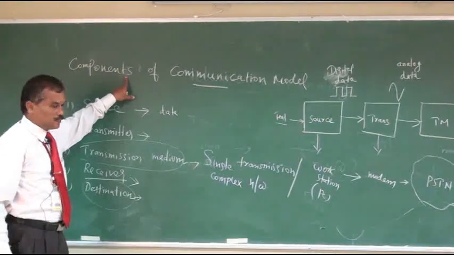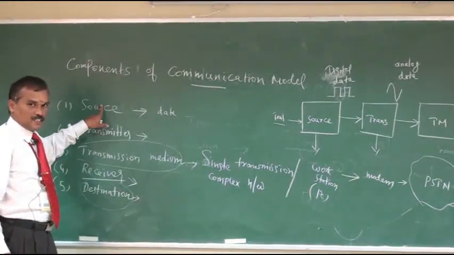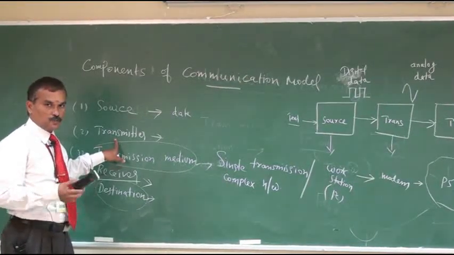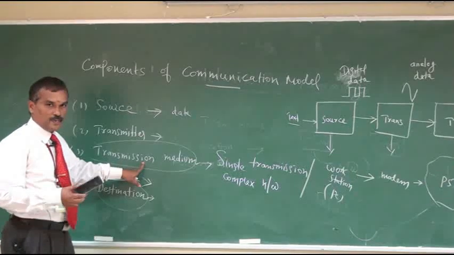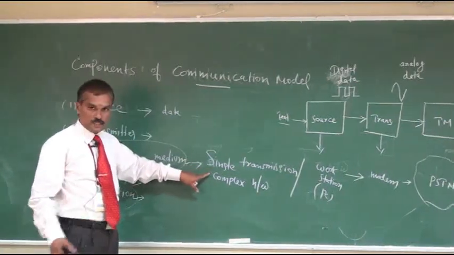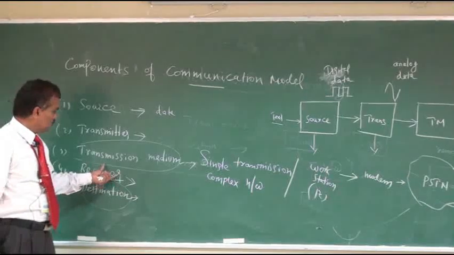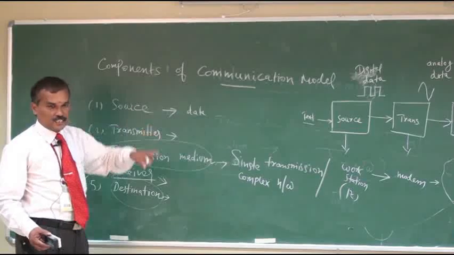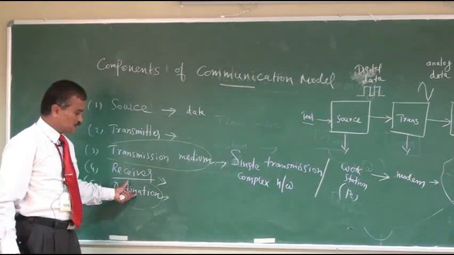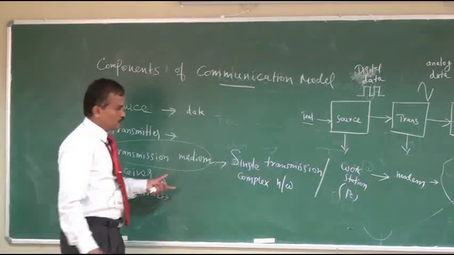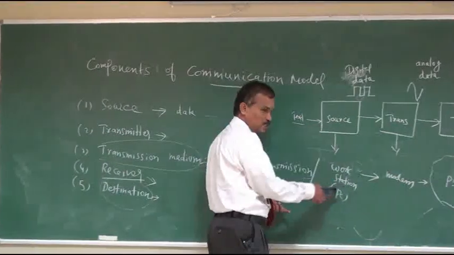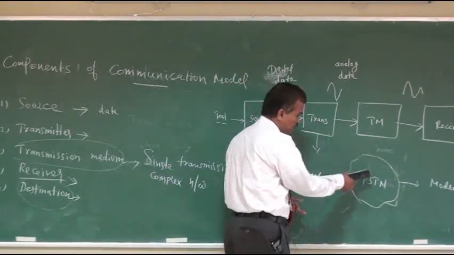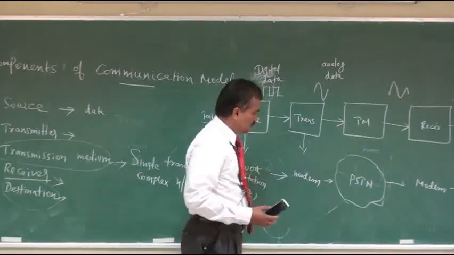So we have a source that generates the data, and the transmitter converts the data into a suitable format so that it transmits over the media. The media is a single transmission line or a complex network. Then the receiver receives the data from the transmission media and converts it into a suitable format so that the destination can understand. Then the destination receives the data from the receiver. So the best example: the source is a workstation, the transmitter and receiver are modems, then the transmission media is a single transmission line or a complex network.